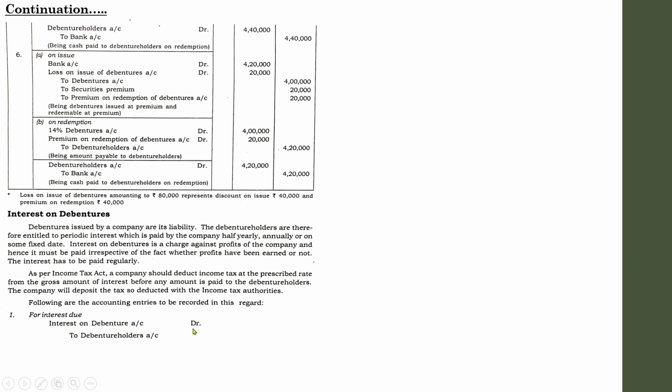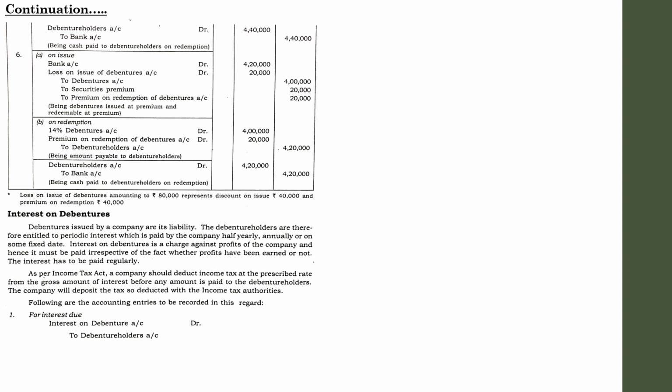Interest on debentures account debtor to debenture holder. These are the simple common entries relating to interest on debentures when the interest is due. Interest on debentures is actually an expense. Expenses are debited. So interest on debenture is debited in the journal which is shown here.